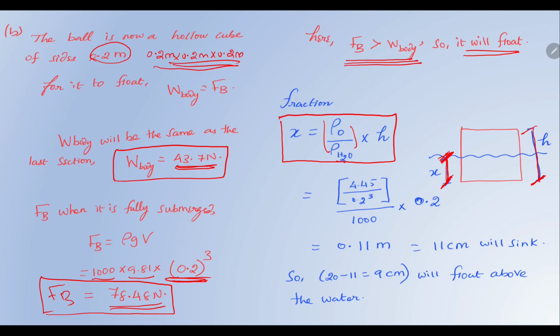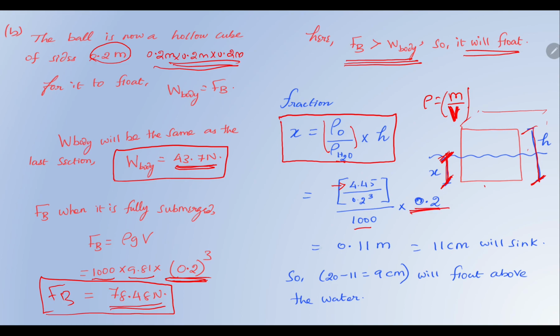Density is mass divided by volume. Yes or no? So what is the mass of the object? We found out in the previous slide that it was 4.45, and the volume of the floating cube is 0.2, 0.2, 0.2 in the third dimension as well. So 0.2 cube, that would give the density. Density is mass by volume, divided by the density of water, 1000, and the total height is 0.2.